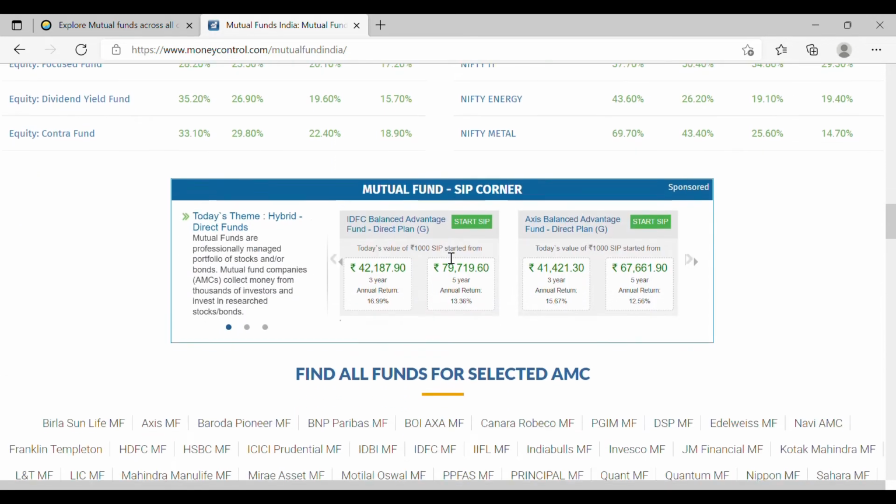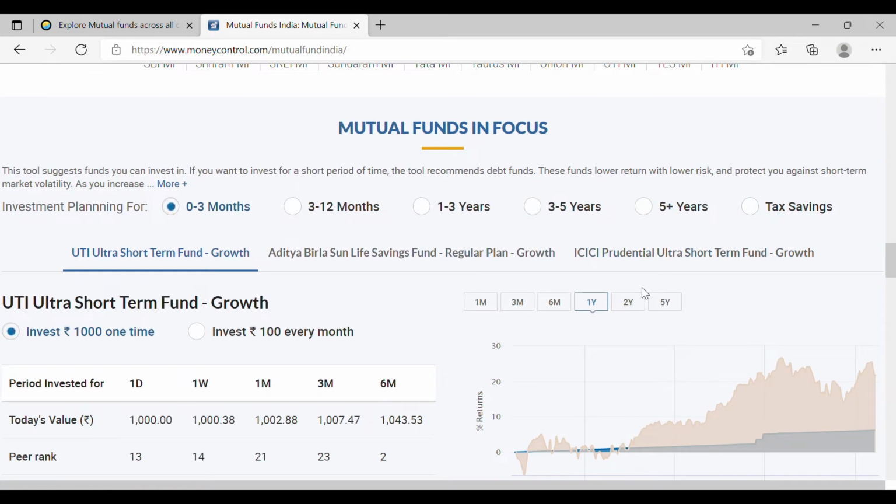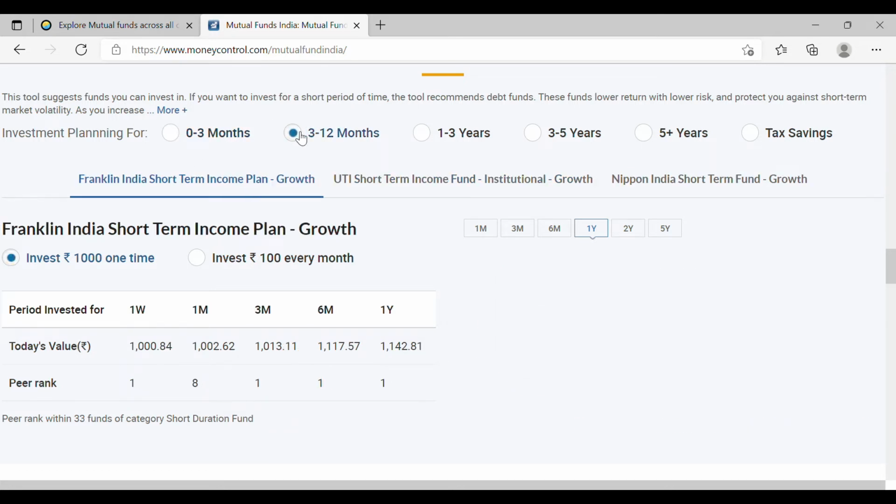And then similar to this, there is the SIP corner, and find all funds by selected AMCs. That is, there are various AMCs which you can research based on the mutual fund that you want to invest in. And similar to that, mutual funds in focus is something that can help a more nuanced investor consider the time horizon. And again, in the earlier video that I've done, I've told you that for a shorter term it is always suggested to invest in liquid funds and debt funds where risk is slightly lower. So this is also in line with that.